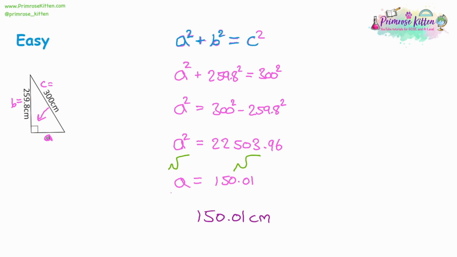Now, if you go back and look at the formula, a squared plus b squared is equal to c squared. Again, there is a way to do this all in one step. We rearranged it so that a squared is equal to c squared minus b squared, and then we had to take the square root. So you can say that a is equal to the square root of c squared minus b squared. Again, you type it into your calculator and put some brackets around the inside of the root symbol. That will get you the answer in one step.